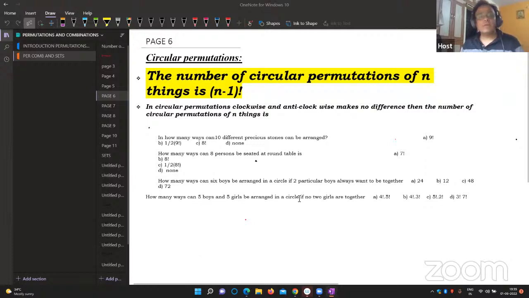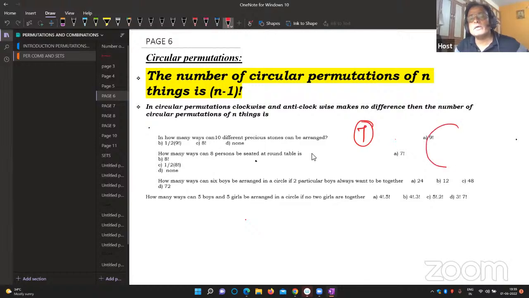Dear friends, sorry for the interruption once again. The number of circular permutations of n things is n minus 1 factorial. A simple question here I will write so that it will be useful. Suppose 7 members are there. These all 7 members have to be arranged at a round table, sitting in a round circle. This is very simple: that's 7 minus 1 factorial.